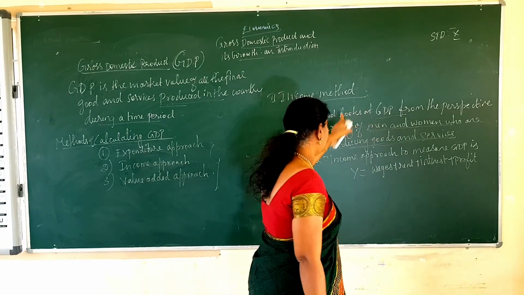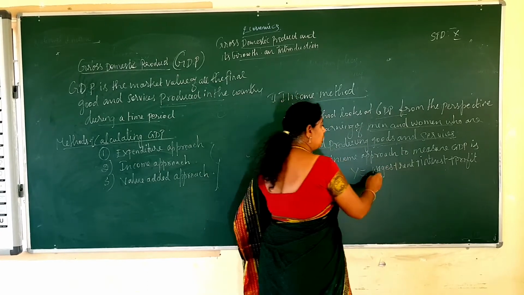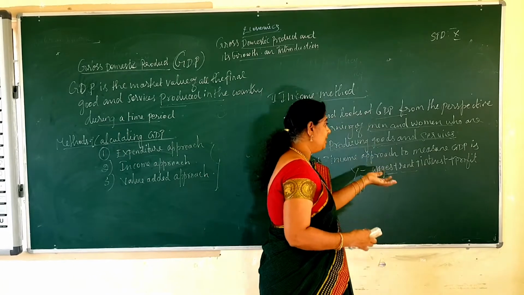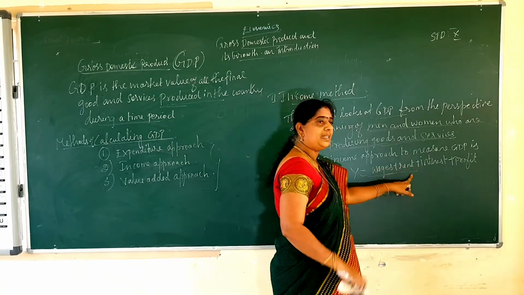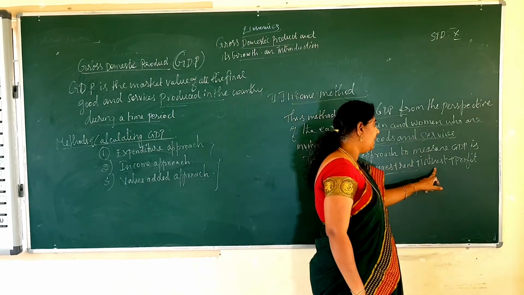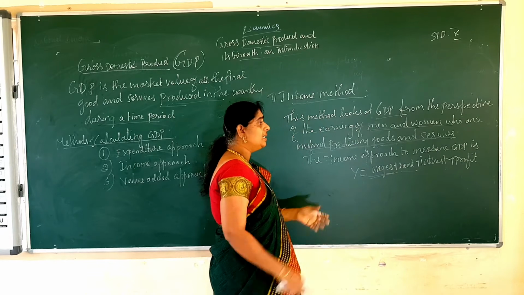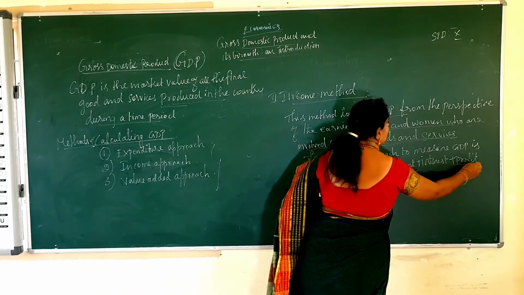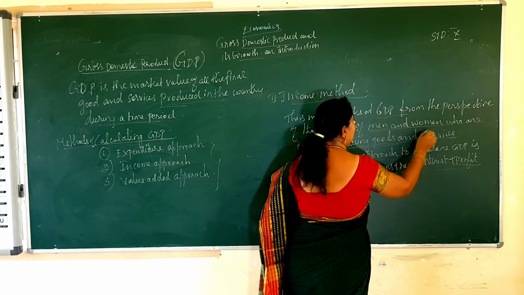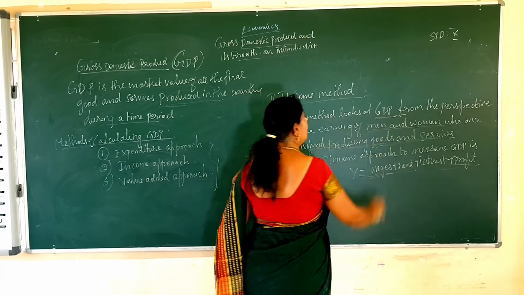How do people get this income? Through wages, that is the salary they receive. Maybe they have given some houses on rent, and from that they receive money. Interest: they have lent some money to others and there they get interest. And profit: if they are doing a business, they may get a profit. So these are all the income received by the people, men and women, and that is the income method used to measure the GDP.